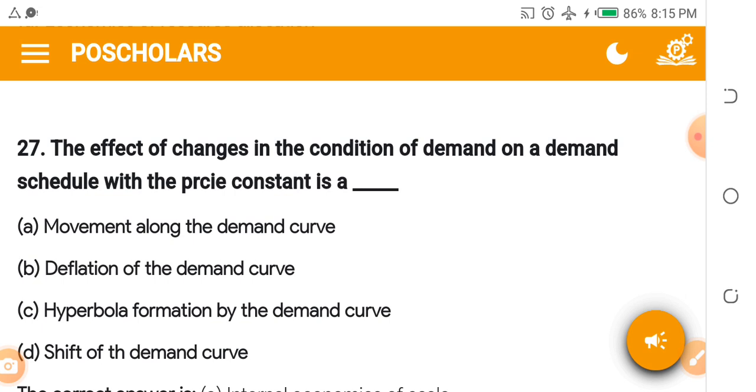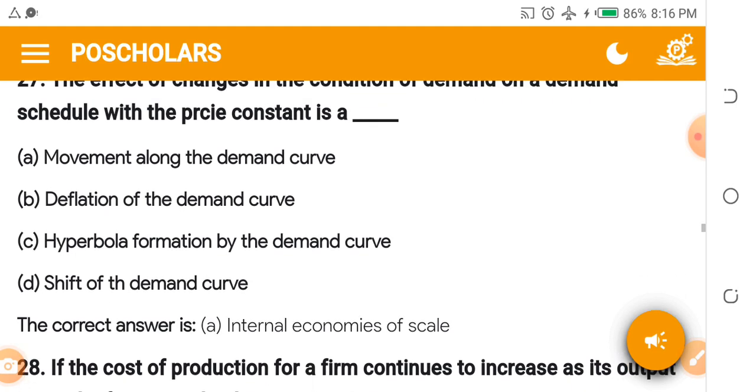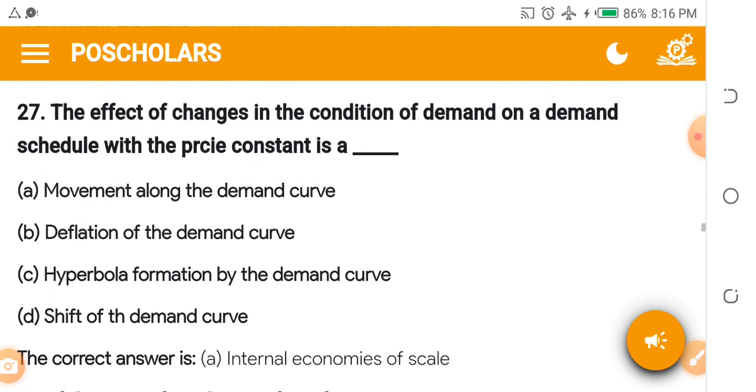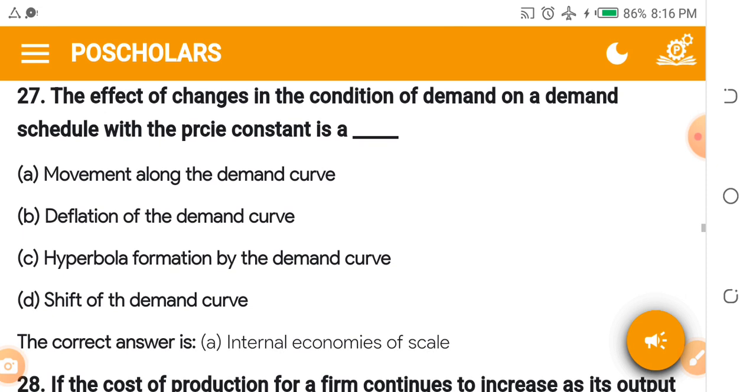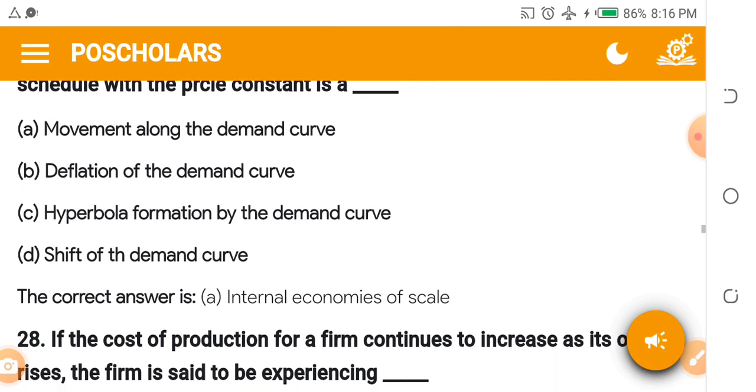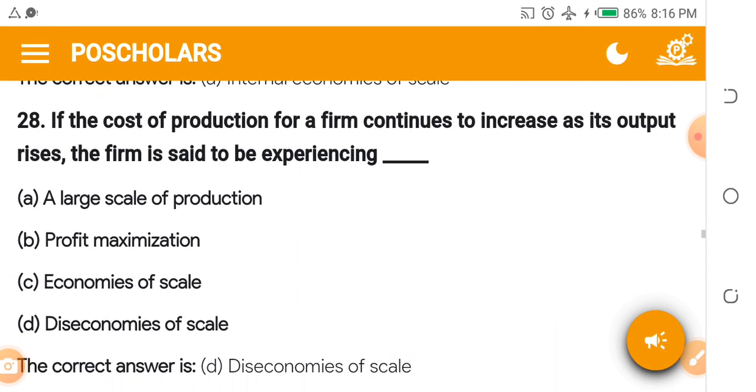The effect of change in the condition of demand on a demand schedule. The answer is A. The answer is movement along the demand curve.